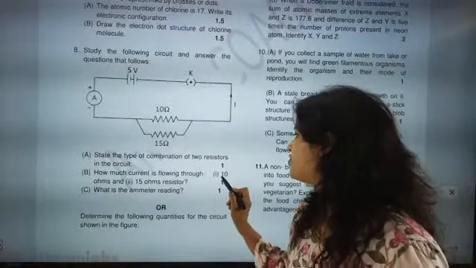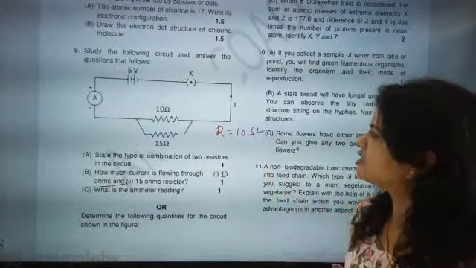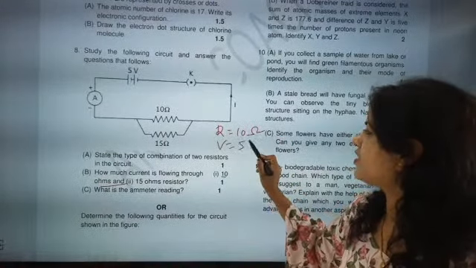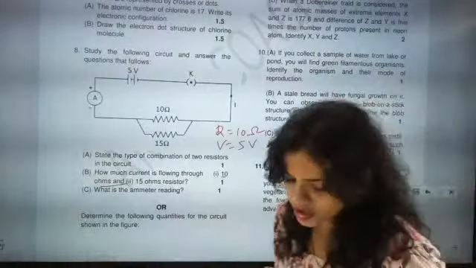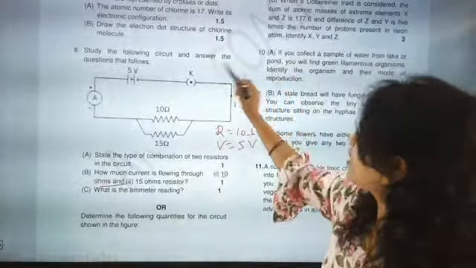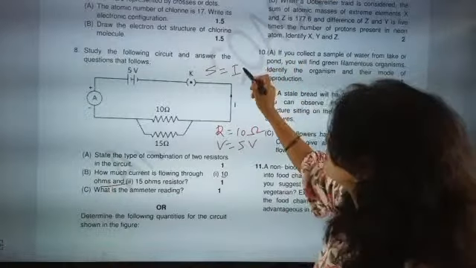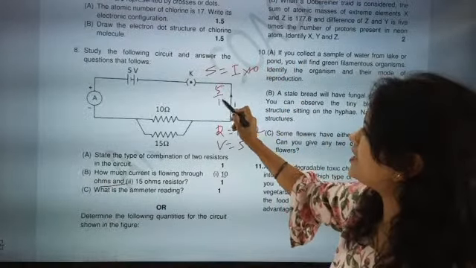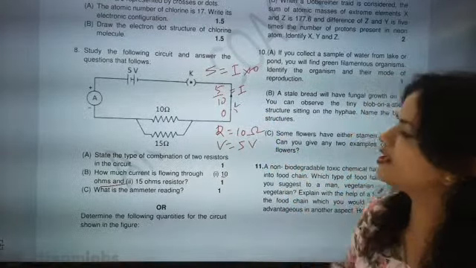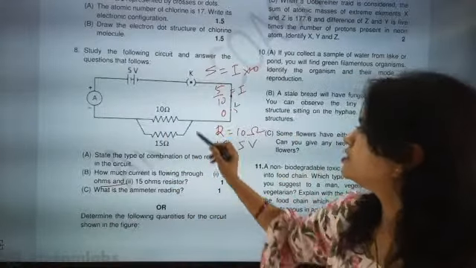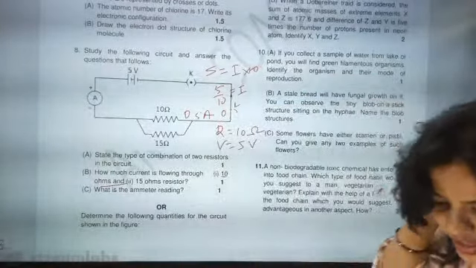For 10 ohm, go for first only 10 ohm. Resistance is given as 10 ohm, and potential is given as 5 volt. So you know V equal to IR. V is 5, I we have to find, R is 10. So current will be 5 by 10 equal to I, so I will be 0.5. So through 10 ohm, 0.5 ampere of current is flowing, absolutely correct.